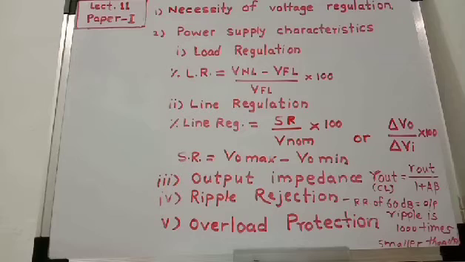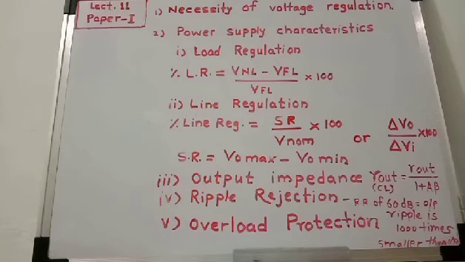Then large current flows through the power supply, and some components are heated up, and the power supply shows overload. An overload LED indicates that there is a short circuit, and it causes damage to the power supply also.